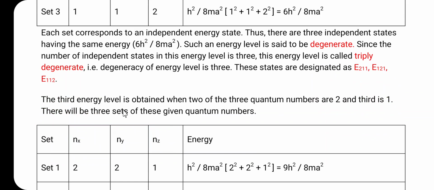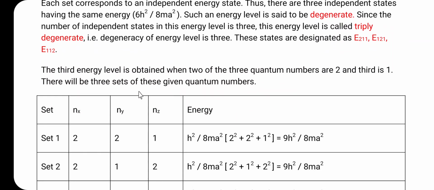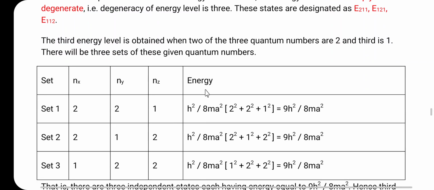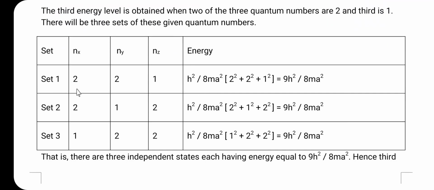Then let us consider the third energy level, which is obtained when two of the three quantum numbers are 2 and the third one is 1. So, here there will be again three sets of the given quantum numbers. This is the first set, that is 2 2 1. So, here h square divided by 8 m square in bracket 2 square plus 2 square plus 1 square, that is 4 plus 4 plus 1, that is 9 h square divided by 8 m square. This is the first set, and this is the value of the energy.